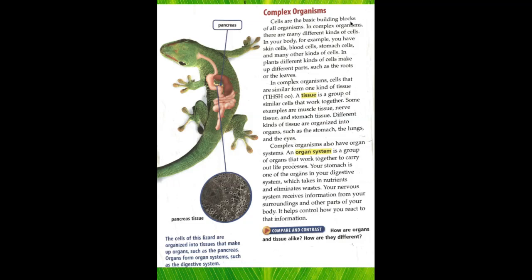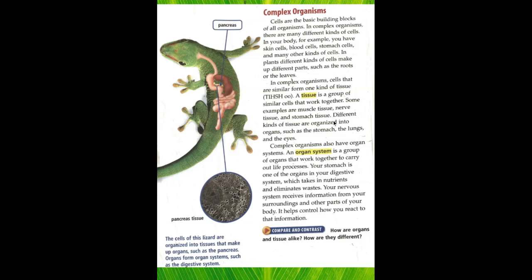Cells are the basic building blocks of all organisms. In complex organisms, there are many different kinds of cells. In your body, for example, you have skin cells, blood cells, stomach cells, and many other kinds of cells. In plants, different kinds of cells make up different parts, such as the roots or the leaves. In complex organisms, cells that are similar form one kind of tissue. A tissue is a group of similar cells that work together. Some examples are muscle tissue, nerve tissue, and stomach tissue.